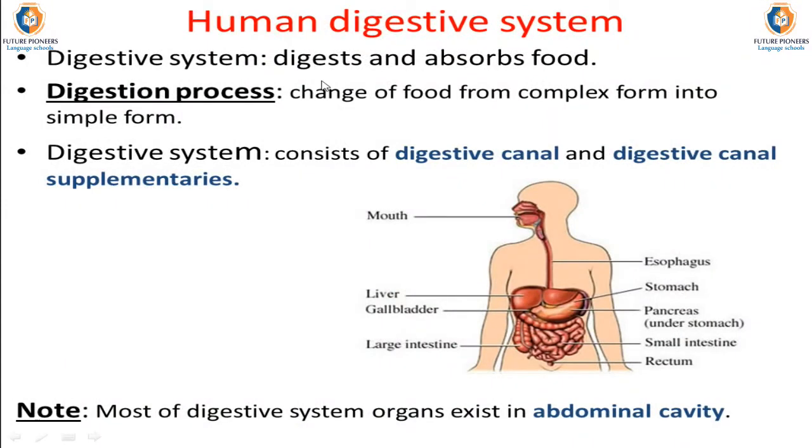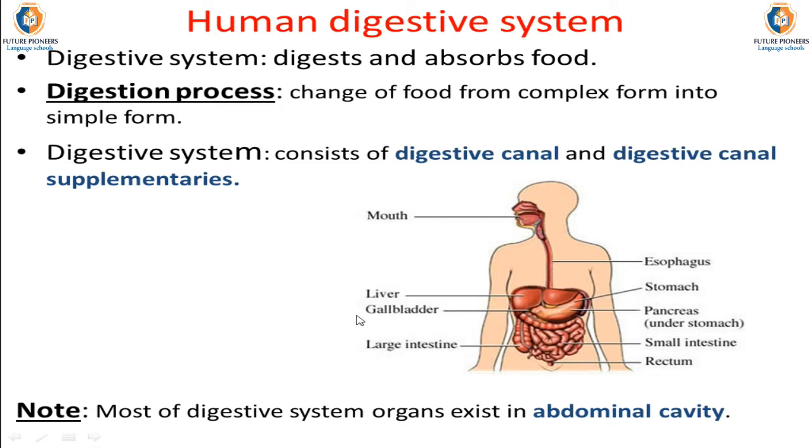Human digestive system. This system, as we said, is responsible for digestion of food and absorption of food. The digestion process means the change of food from complex form into simple form, or breaking down of food particles into small ones to be able to absorb them and get benefit from them. The digestive system consists of two main parts, which are the digestive canal and the digestive canal supplementaries.